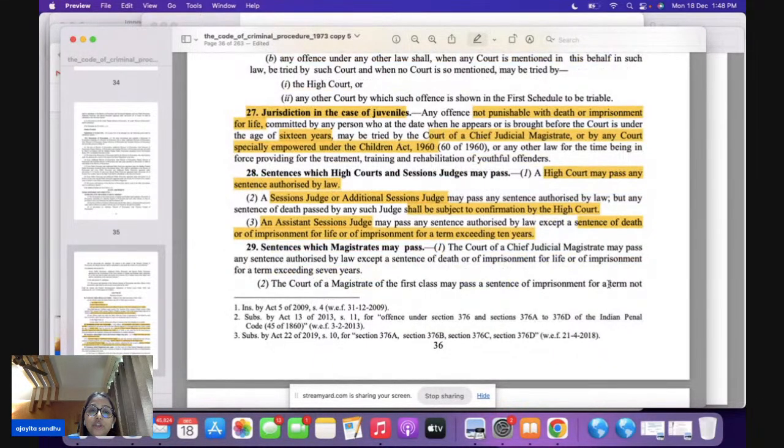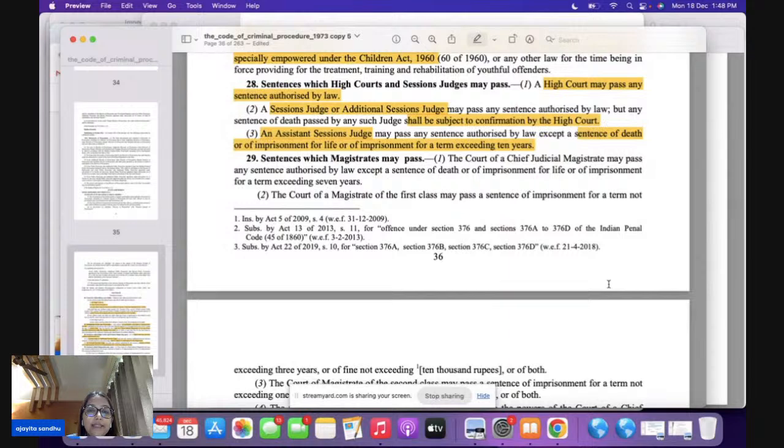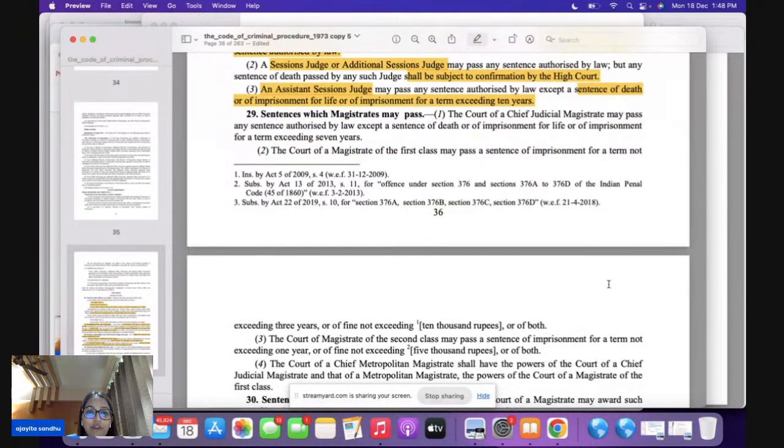Now you come to the section which is relevant to most of you. That is the sentence the magistrates can pass. Very important question. Section 29 is dealing with the sentences that you people can pass. So if you speak of CGM, the CGM can pass any sentence which should not be exceeding 7 years. So it should not be death, it should not be life, it should not be exceeding 7 years. But when you speak of a court of the first class, the magistrate first class can pass imprisonment not exceeding 3 years. The word used is not. It is not less than 3 years or any other word. It is not exceeding 3 years.